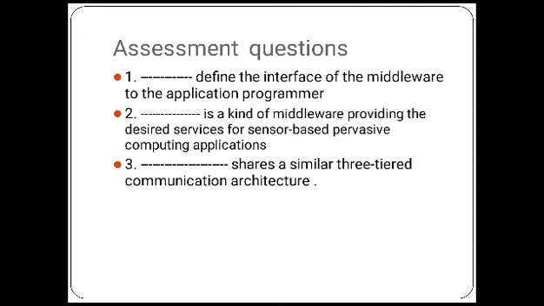What we discussed already: WSN middleware is a kind of middleware providing the desired service for sensor-based precision computing applications. RFID shares a similar three-tiered communication architecture. So you know the way we are going to share the data through the middleware architecture. These are all the assessment questions from that video, on how we can assess the performance.